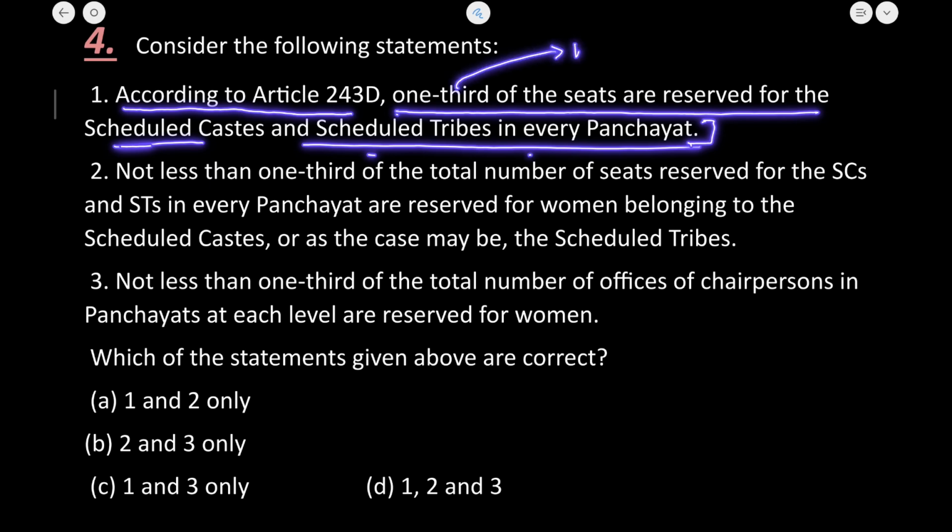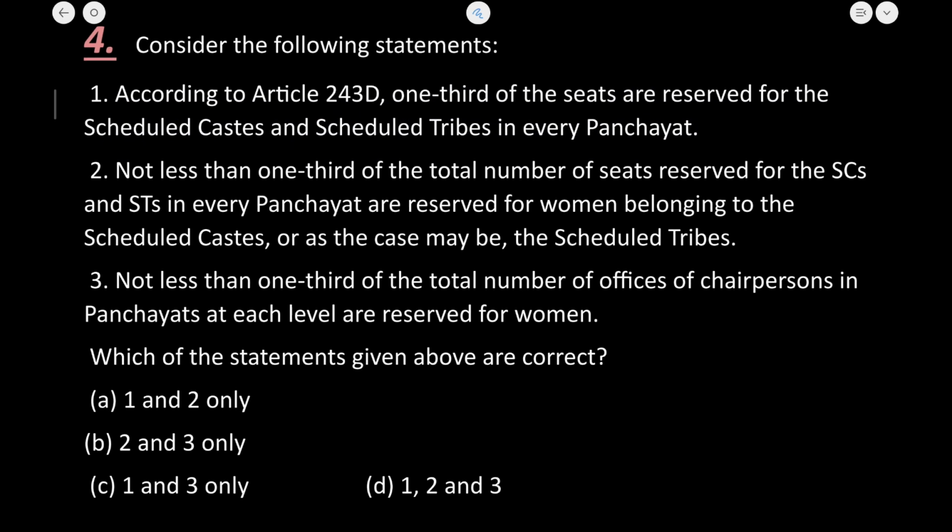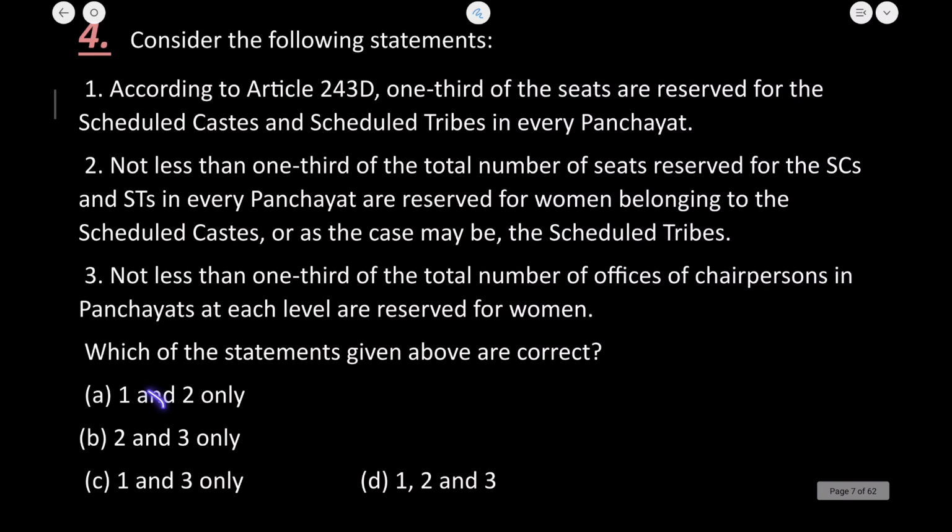One-third of seats are reserved only for women, and the seat reservation for the scheduled caste and scheduled tribe is as per their population. So the first statement is absolutely incorrect here. So let us see the options now. Let us straight away eliminate this first statement. Directly we will come to the answer, that is 2 and 3. But let us see the options as well.